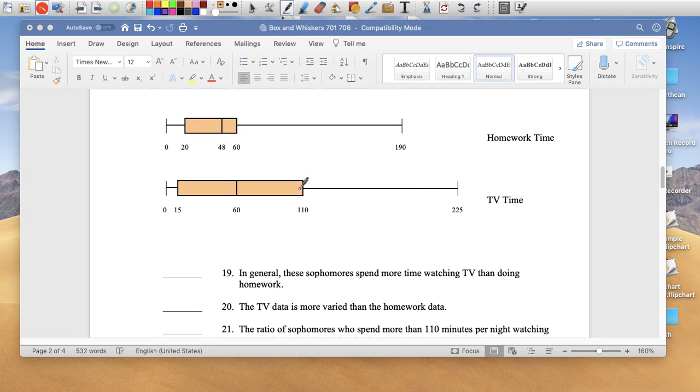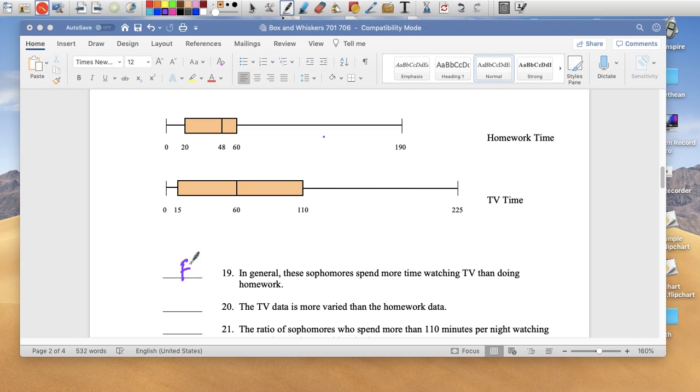In general, sophomores watch more time. So again, no, false. I can't tell that. I just don't have the information to answer. In general, sophomores... I don't know how many sophomores do homework. I'm sorry, watch TV more than, spend more time watching TV than doing homework. I just don't know how many there are, so I don't have those numbers.